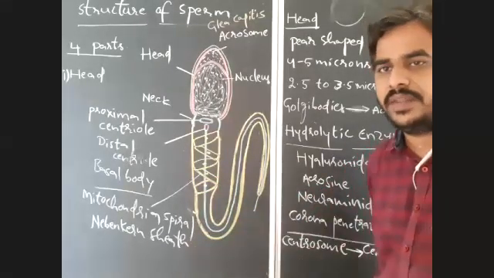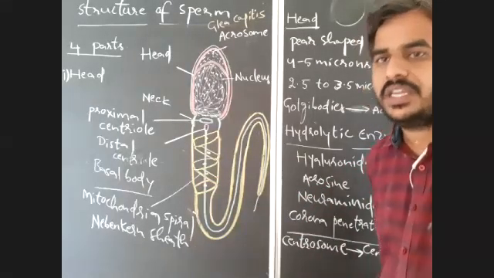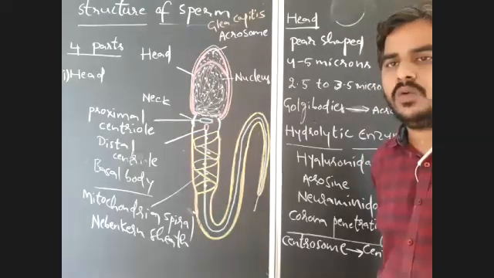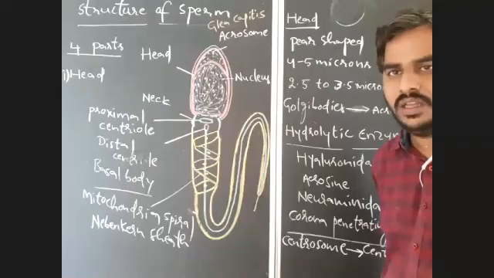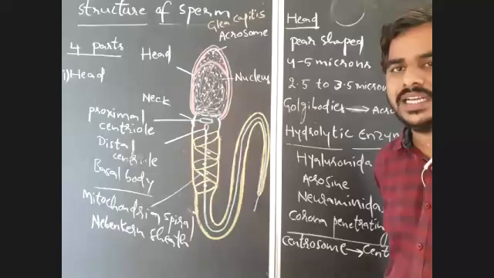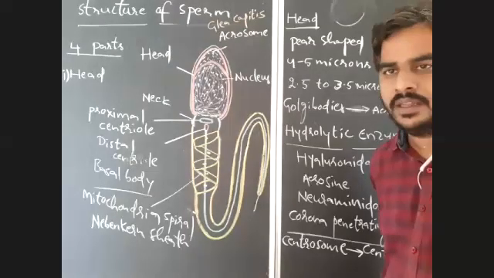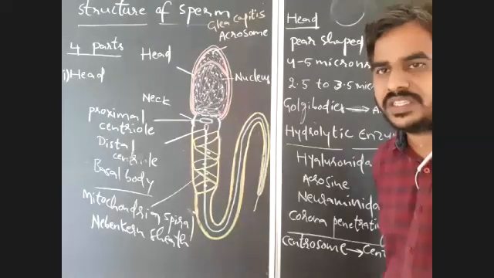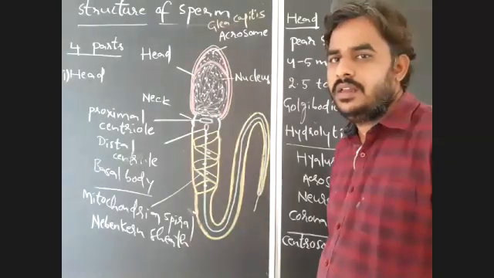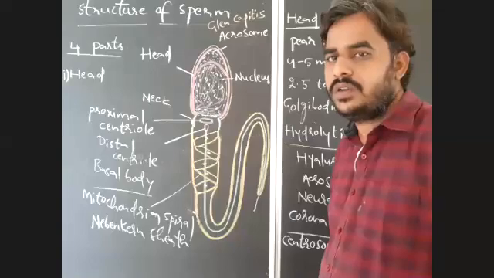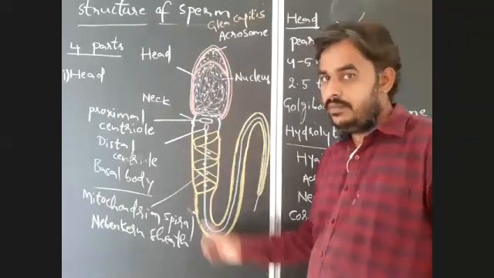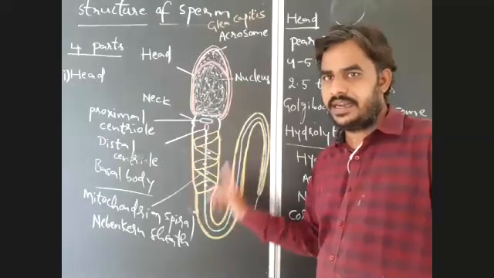Important one. What is the Nebenkern sheet? The spiral mitochondria present around the axial filament of the sperm is known as mitochondria spiral or Nebenkern sheet, named after the scientist. So the Nebenkern sheet is the spiral mitochondria present around the axial filament in the middle piece. Is it clear? Right, Nebenkern sheet completed.